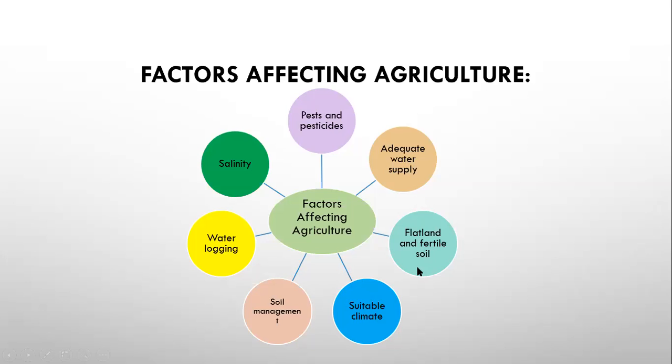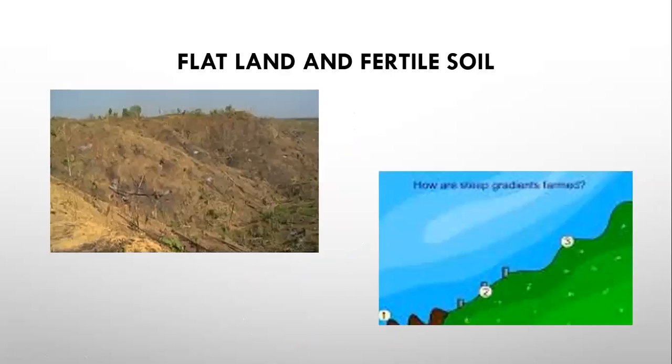Flat and fertile land, soil, is necessary. A suitable climate is necessary for agriculture. Soil management, water logging, and salinity. Now we will discuss this with the help of pictures. Flat and fertile land is a necessary factor for agriculture. Growing crops on flat land is easier than on a slope. Look at this picture. If the land is a slope like this, what will happen?